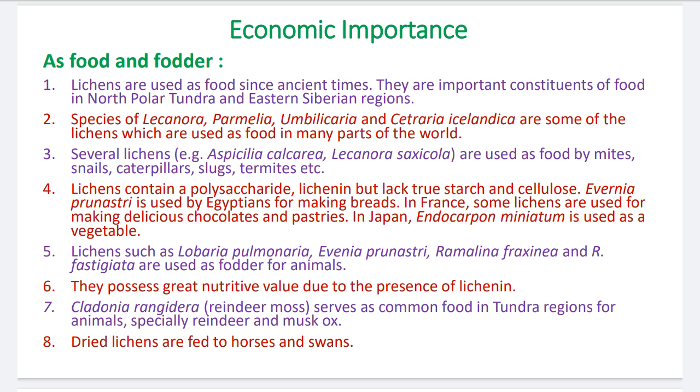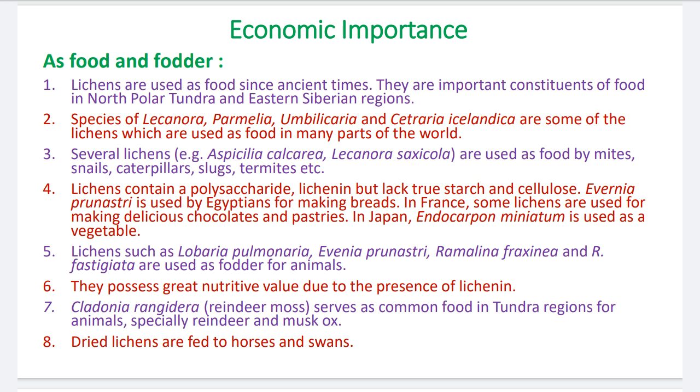Number 5, lichens such as Lobaria pulmonaria, Evernia prunastri, Ramalina fraxinea and Ramalina fastigiata are used as fodder for animals. Number 6, lichen possesses great nutritive value due to the presence of lichenin, which is a polysaccharide.